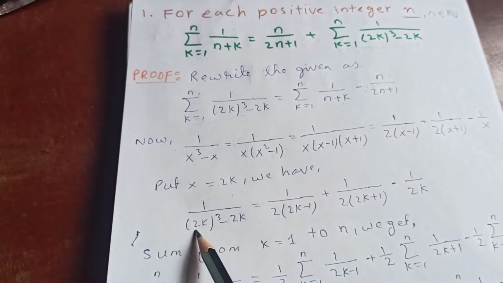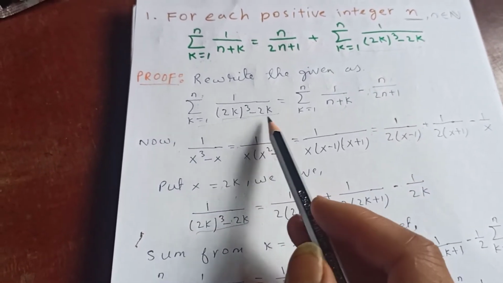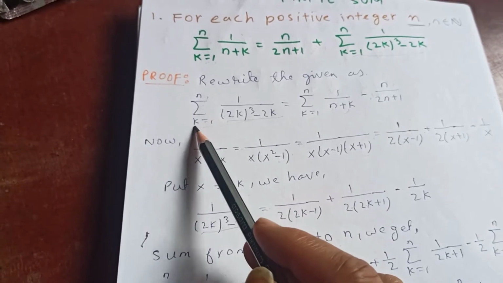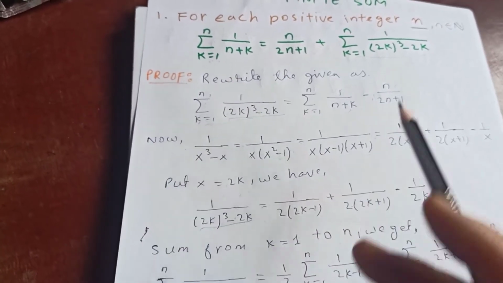Now this is the same thing as this one. The only thing left is to sum from k equal to 1 to n.